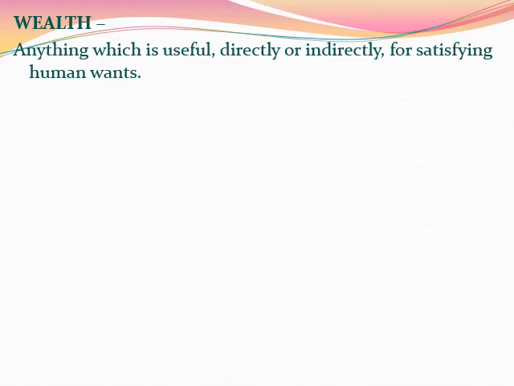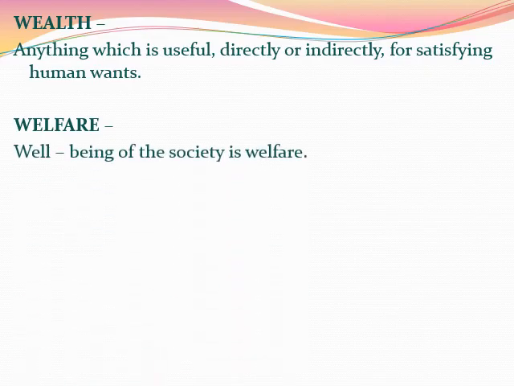Now next is welfare. What is welfare? You must have heard that the government is working for the welfare of society and things like that. So we need to know what this welfare is. Welfare means the well-being of the society. If the society is well off, then there is welfare of the society. Adam Smith clearly stated this in his writing. According to him, economic development was measured in terms of riches. Hence, a society with riches and wealth was considered developed.